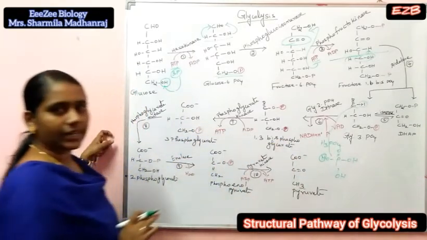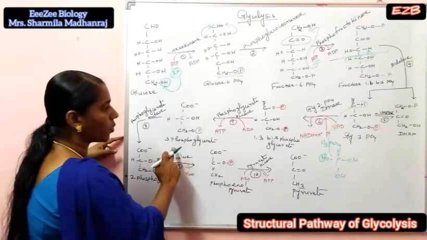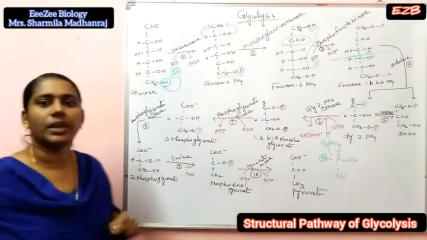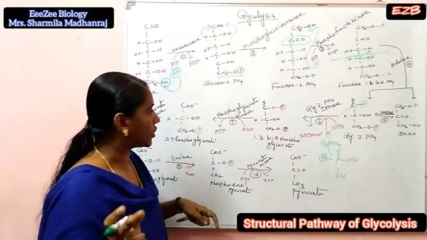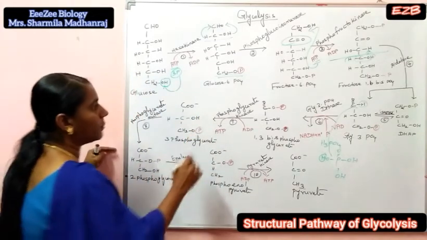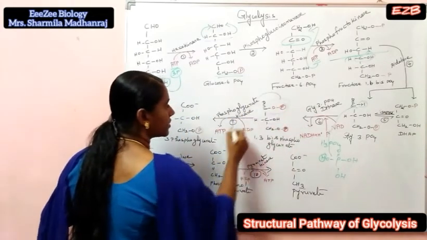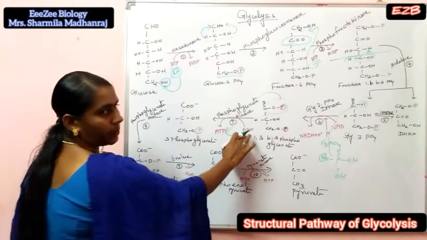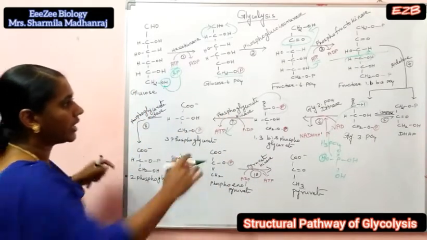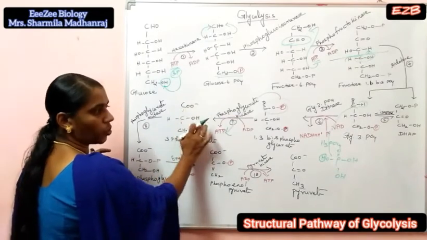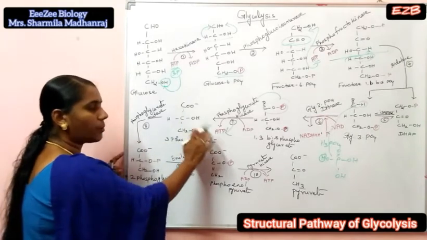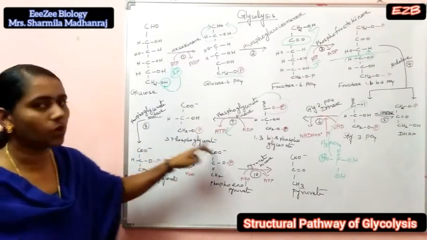Next step, seventh step. 1,3 bisphosphoglycerate is converted to 3-phosphoglycerate. Here the enzyme is phosphoglycerate kinase. Here substrate level phosphorylation takes place. Here ADP is converted to ATP. From the first carbon the phosphate group goes out. So adenosine diphosphate is converted to adenosine triphosphate. The remaining COO group, CHOH and CH2OP. That is 3-phosphoglycerate, with the third carbon having the phosphate group.